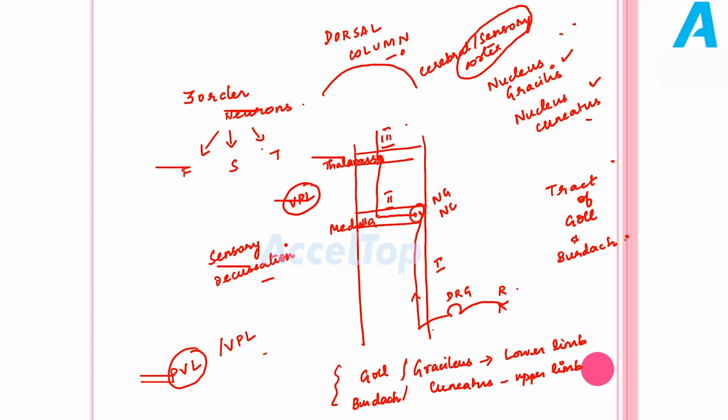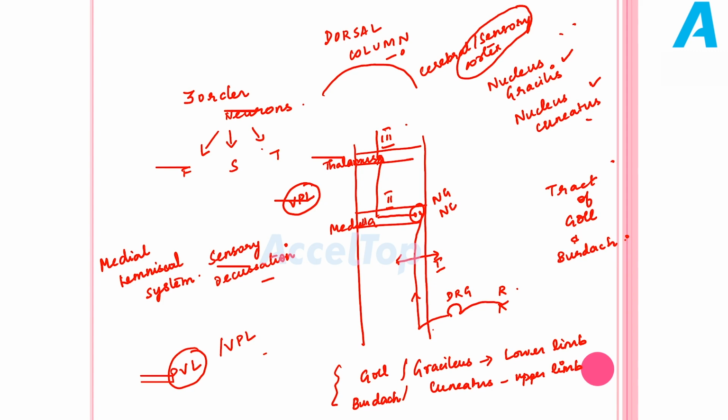It is also called the medial lemniscal system. You have to remember this, medial lemniscal system. Now, what are the lesions which are associated with the dorsal column? It's absolutely logical.